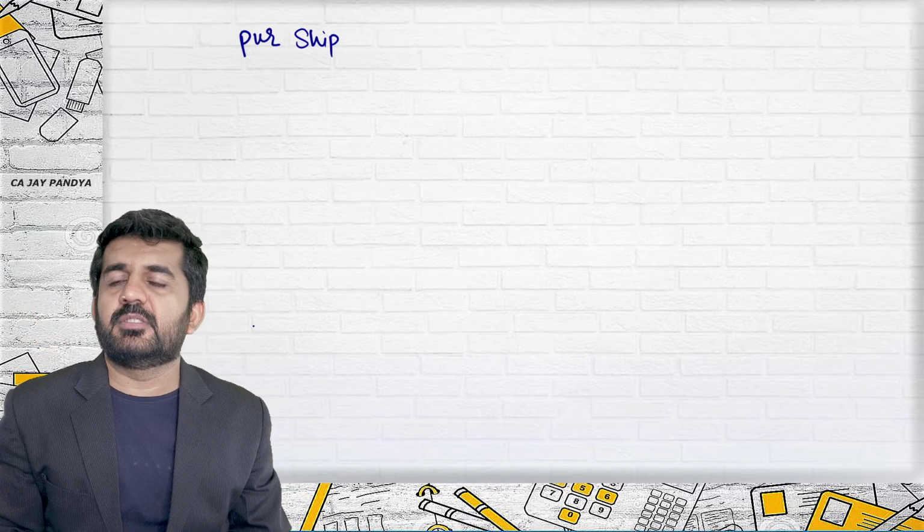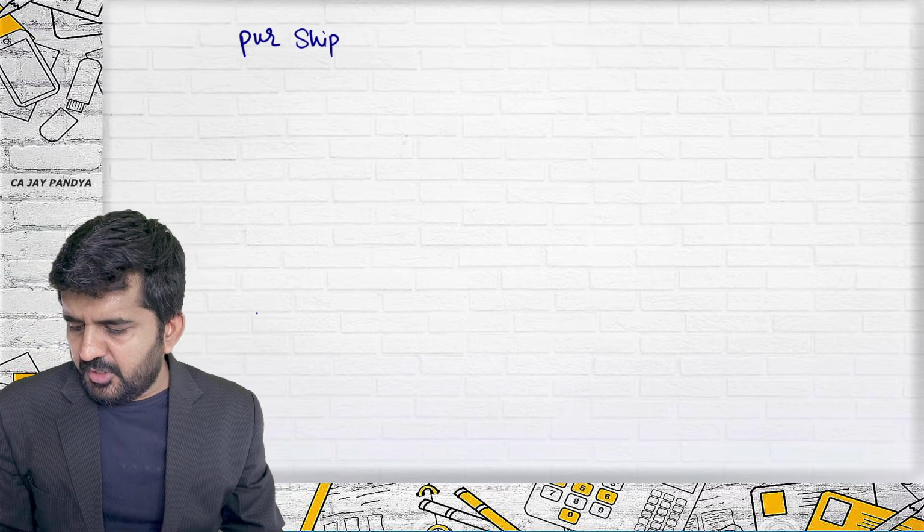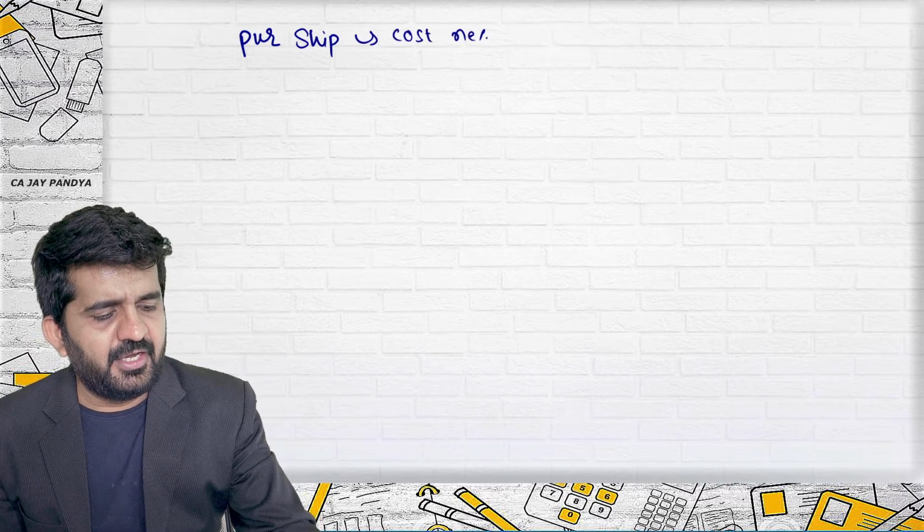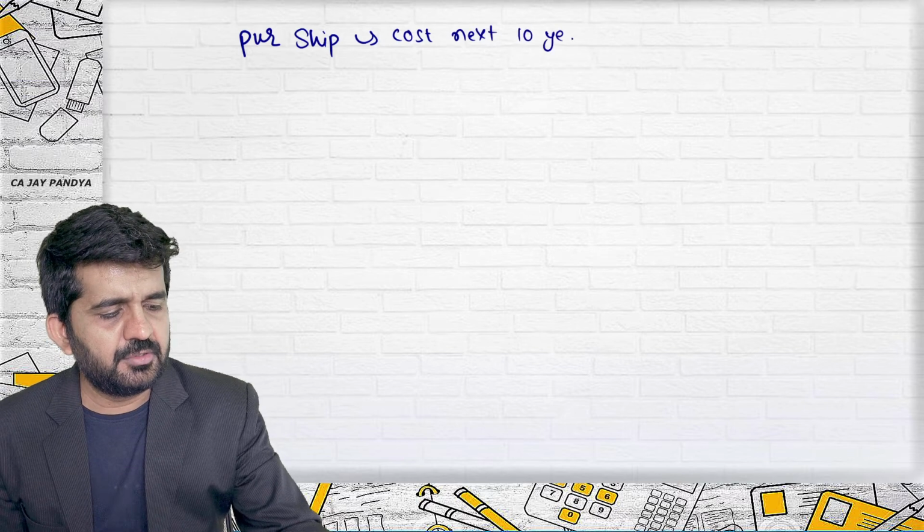It is question number 9. Hari Limited has purchased a ship during the year on deferred payment basis, payable over the next 10 years. Is it all right? So the cost is to be paid in the next 10 years.